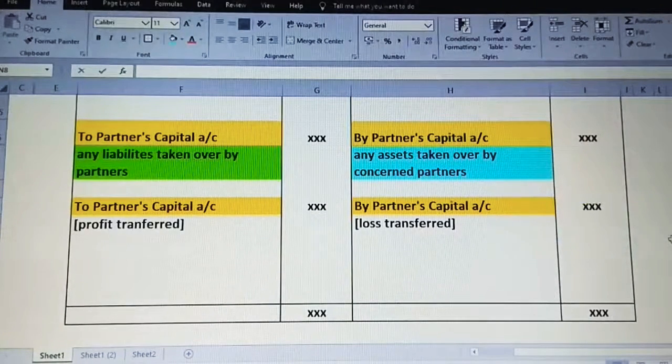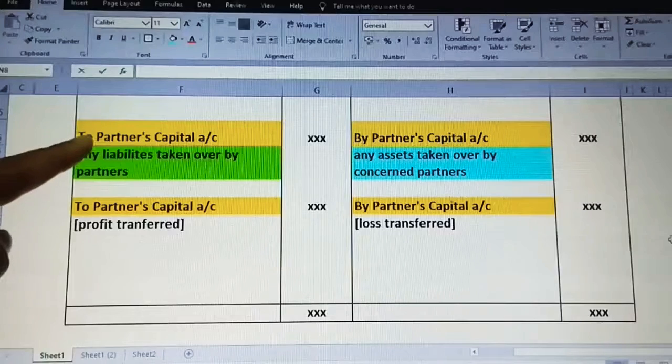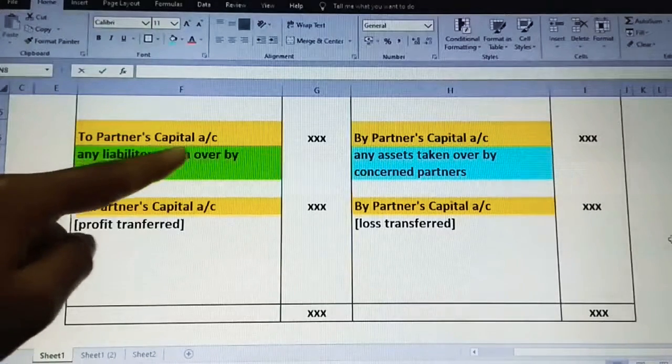Similarly, if any one partner promises, I will pay off the creditors, I will pay off the bills payable or the bank loan, or my wife's loan will be taken up by me itself, I shall face it, in that case you have to transfer the complete liability to the concerned partner's capital account.